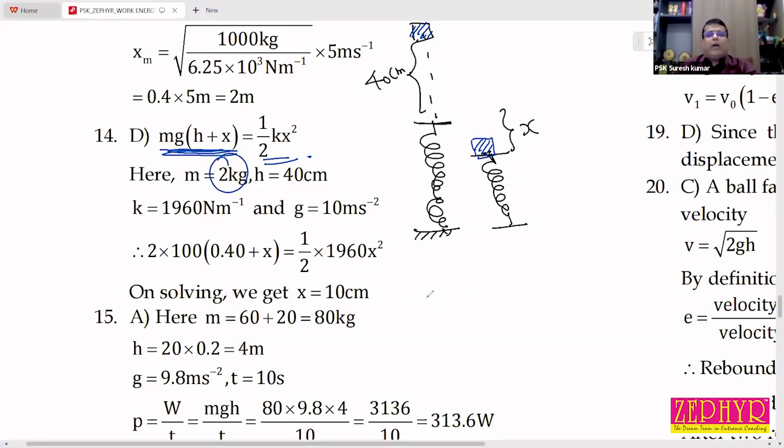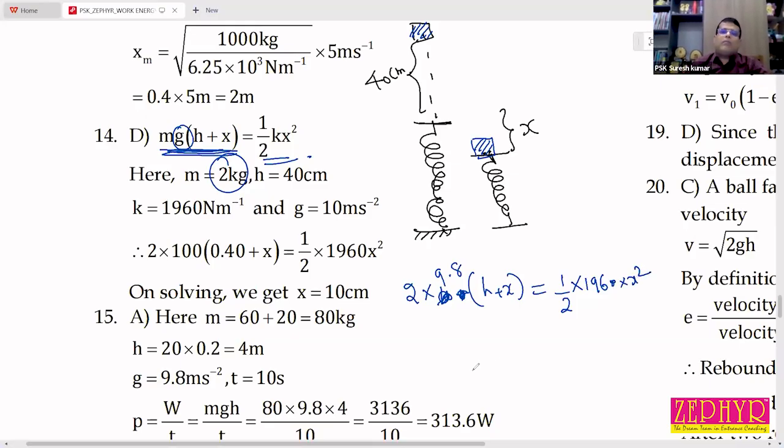M is directly given, 2 kilogram. So 2 into g into h plus x is equal to half into 1960 x square. It is better to keep gravity as 9.8, not 10, because you can cancel 19.6 with 9.8. Take 2 to the left hand side.